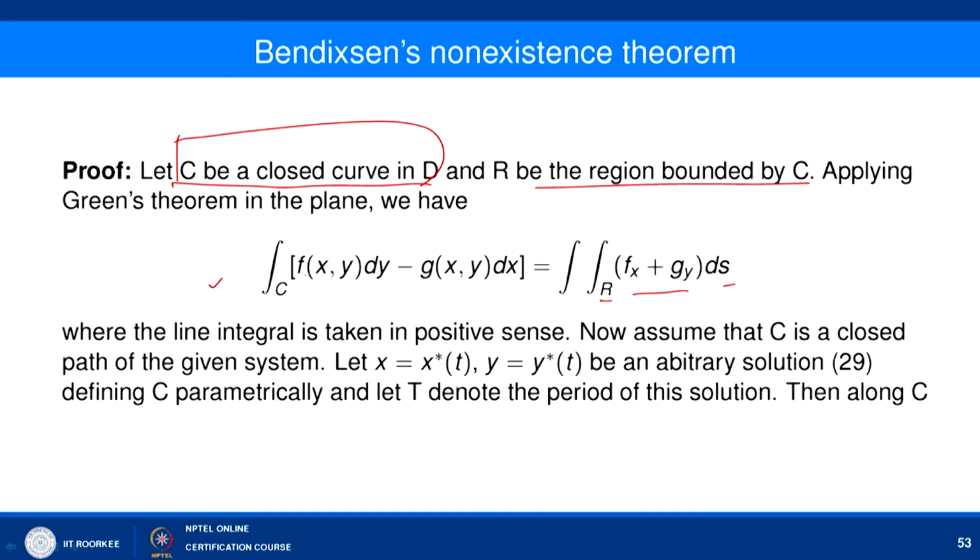Now assume that C is a closed path of the given system, and let x equal to x star and y equal to y star be an arbitrary solution defining C parametrically. So, let us say that x star and y star define this closed curve, and that C does not contain any critical point. So, C corresponds to a periodic solution given as x equal to x star and y equal to y star. Now we say that if f x plus g y does not change sign in that domain D, then this is not possible.